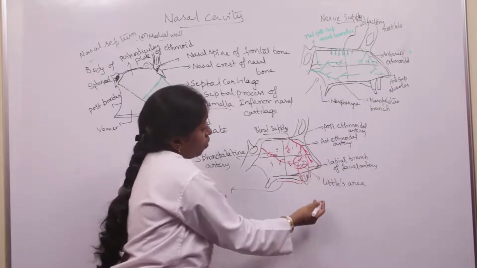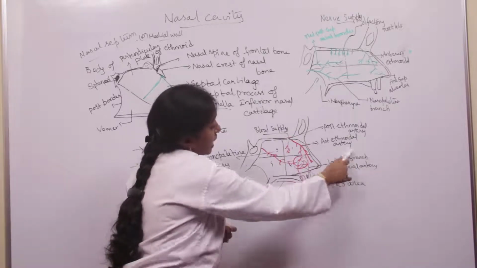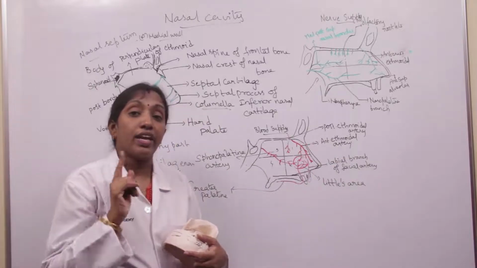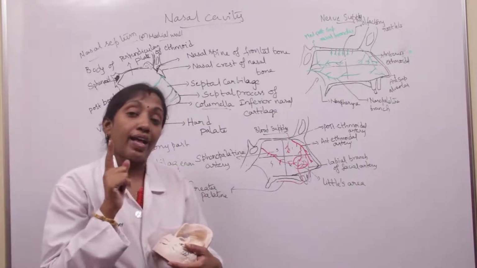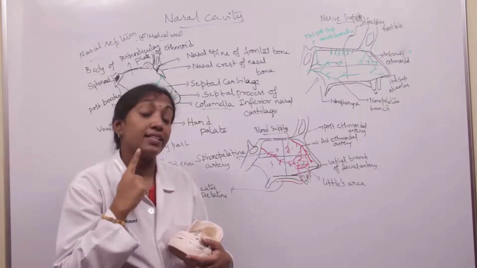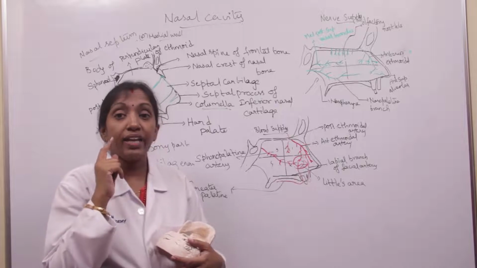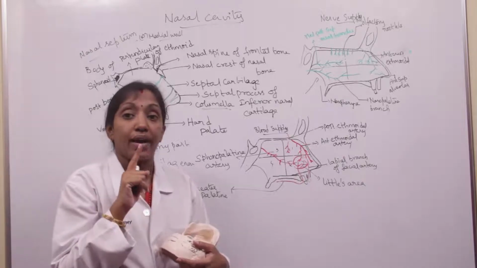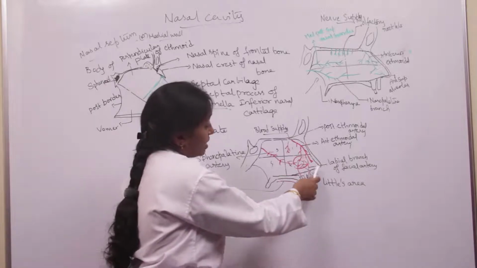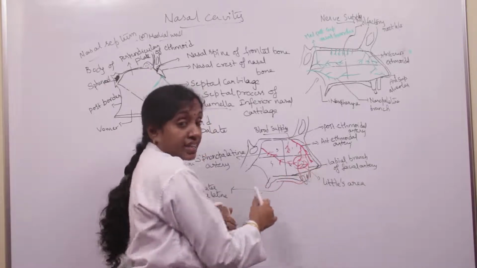The antero-inferior quadrant is supplied by the labial branch of the facial artery. The facial artery enters the face at the lower border of the angle of the mandible and ascends up to the medial angle of the eye. Here it gives one branch called the labial branch. So the superior labial branch supplies the antero-inferior quadrant of the nasal septum.